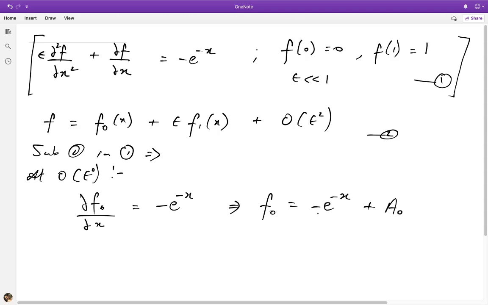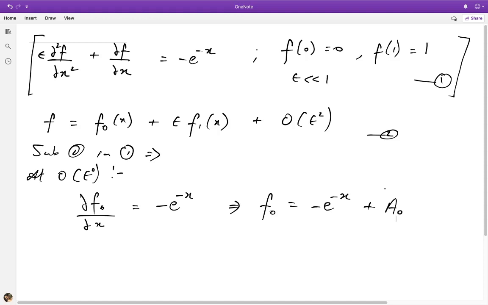Okay, now similarly we can go to the next order. Before we proceed, we could try to determine what this constant a₀ is. But now arises the question of which boundary condition do we use to determine a₀? Well, this is equivalent to asking where should the boundary layer be.